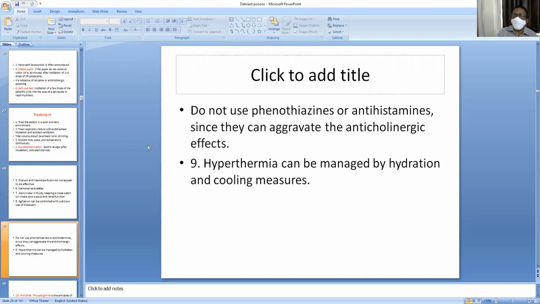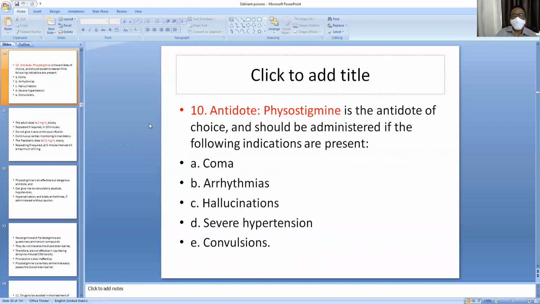Do not use phenothiazines or antihistamines, since they can aggravate the anticholinergic effects. So this is the contraindication of treatment aspect of the Datura poisoning. Phenothiazines and antihistamines should not be given. Hyperthermia can be managed by hydration and cooling measures. Hyperthermia can be treated.